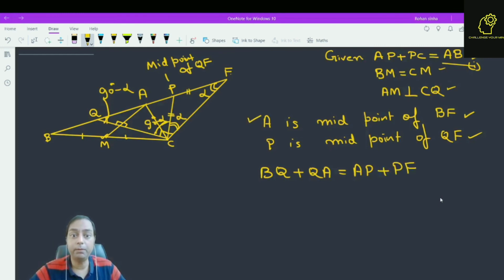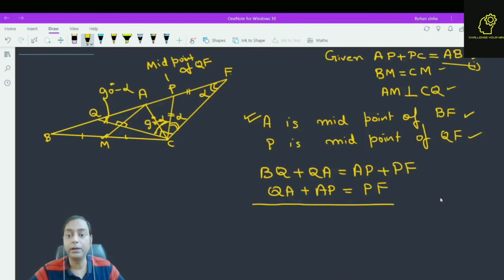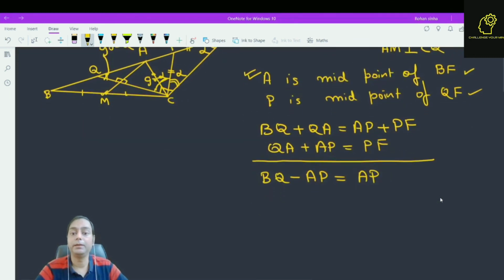And since P is the midpoint of QF, QA plus AP is equal to PF. Now subtracting these two equations, what we find? BQ minus AP is equal to AP. So BQ is equal to 2AP. That we needed to prove.